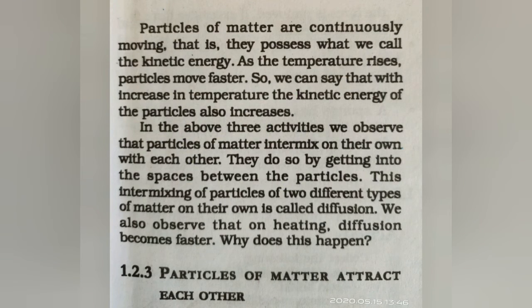In the earlier activities, we noticed that the particles of matter intermix with each other. They do so by getting into the space between the particles. This intermixing of particles of two different types of matter on their own is called diffusion. We also observe that when we heat a substance, the diffusion becomes faster. Why does this happen? As seen earlier, when the temperature increases, the kinetic energy of the particles also increases. Due to this, the particles move away from each other and the diffusion becomes easier.